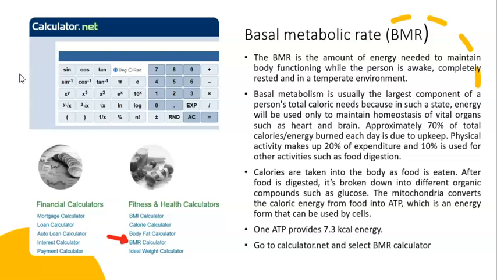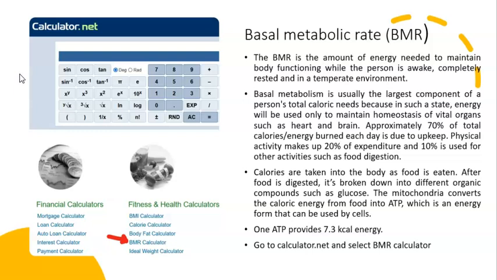Basal metabolism is usually the largest component of the person's total caloric needs because in such a state, the energy will be used to maintain homeostasis of the vital organs. Approximately 70% of all the calories and energy burned in the body is due to upkeep. Physical activity takes maybe 20% of the expenditure, and 10% is going to be used for other activities such as food digestion.